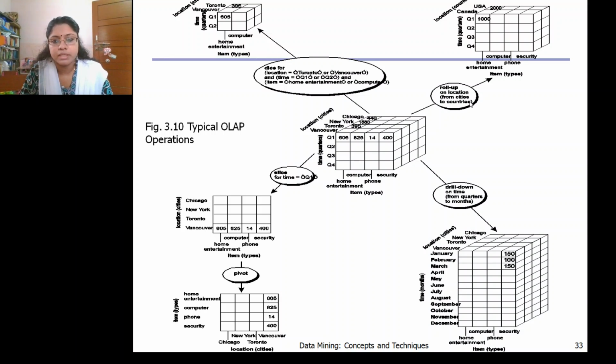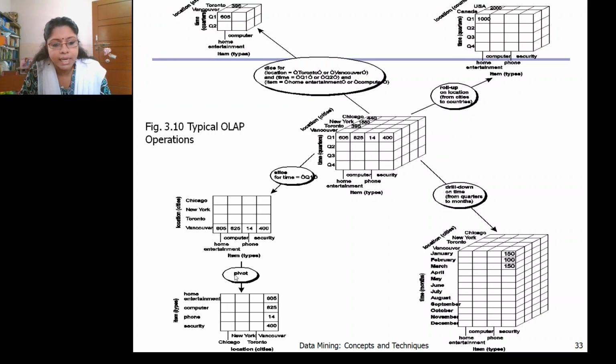First we discussed roll up, drill down and dice, and now we'll do slice. For slice on time, the 3D cube is sliced only for time quarter 1; only the first quarter data is required. So this is the first quarter data, and again you can pivot or rotate.